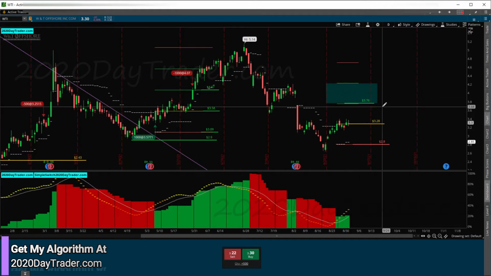But do not trade if you don't have a solid trading plan, and only take trades that fit within your plan. So anyway, so oil. So yeah, so there we go. So that's oil. That's on WTI.